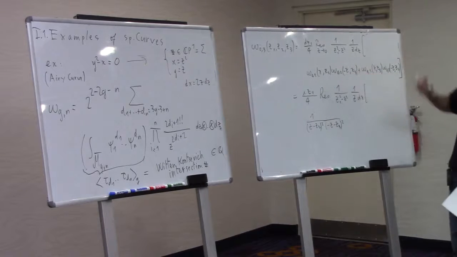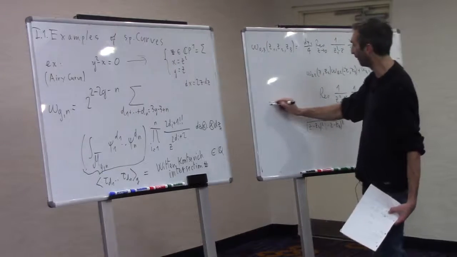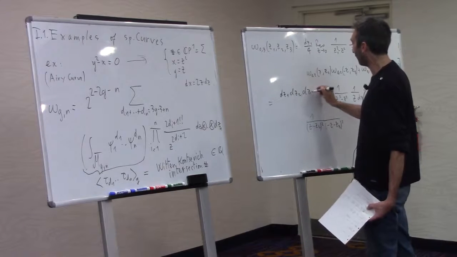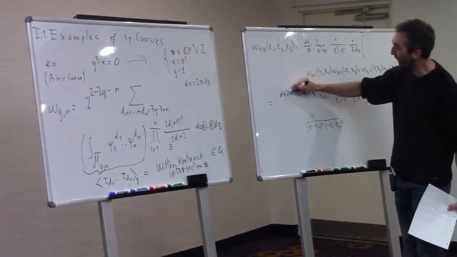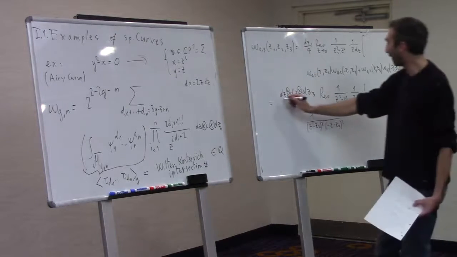The dz2 and the dz3, let me put them in front: dz1, dz2, dz3. I was a little bit lazy, but everything is tensor products, of course. I write just product, but it means tensor product, divided by 4.